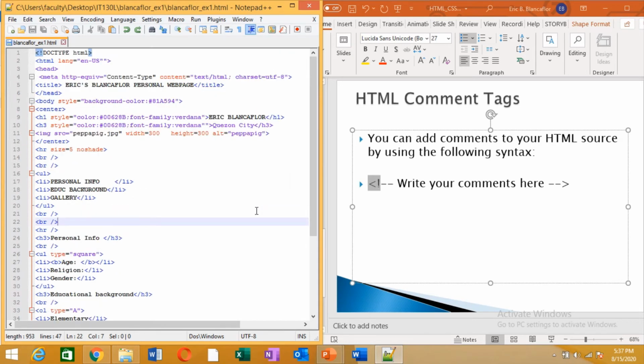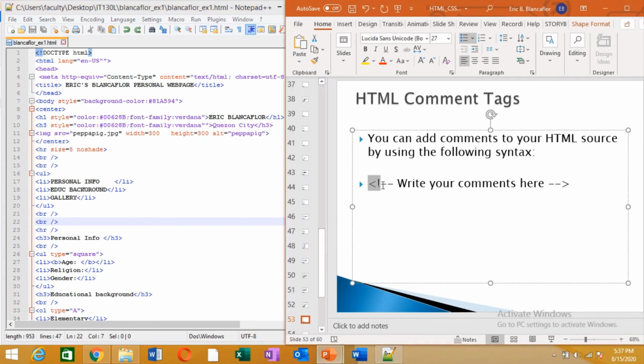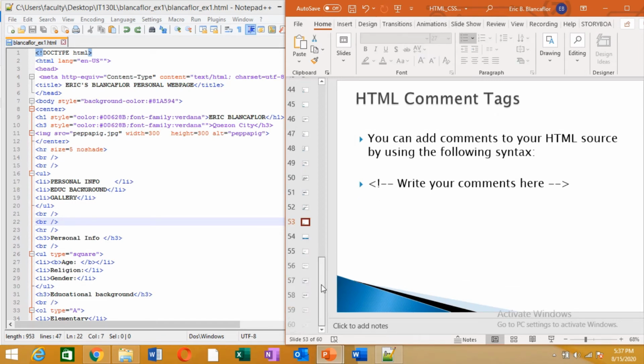So in order for the new developer to easily work with the code, better that every time you create, like in here, design a website code, you need to add comments. Comments again in HTML is under exclamation point. Like I think you were taught in your C++.